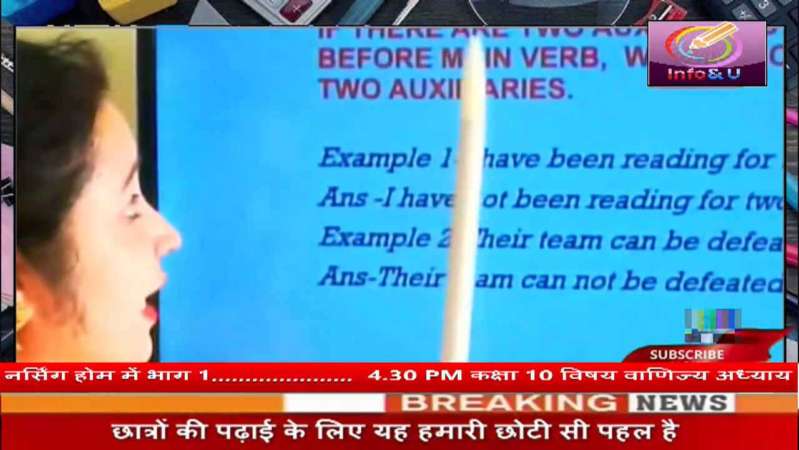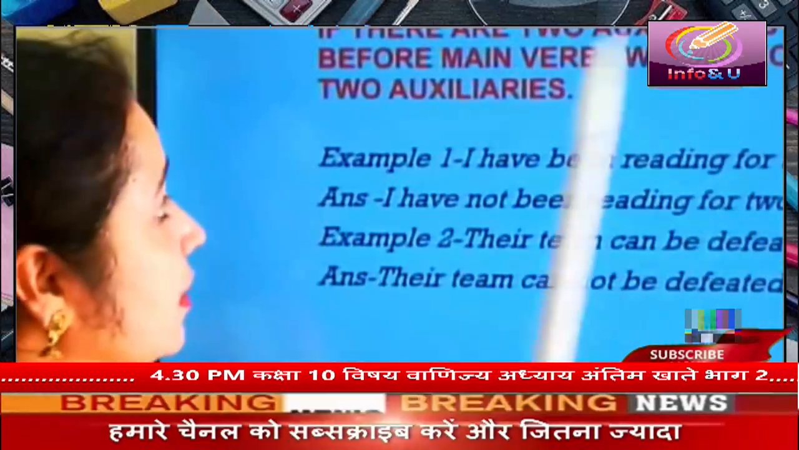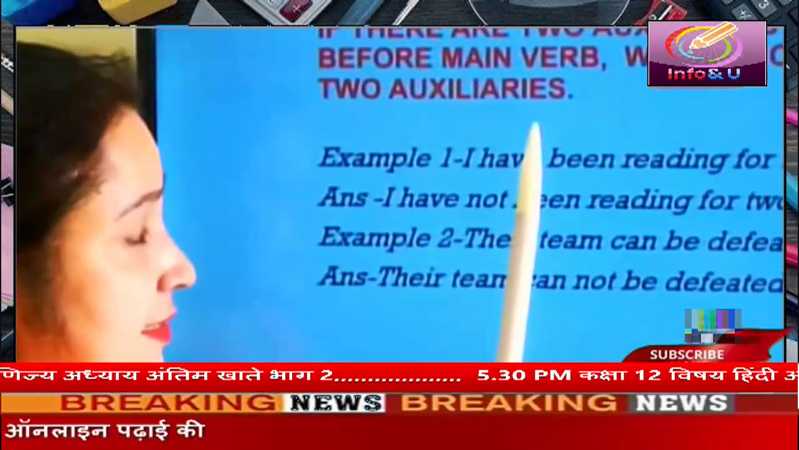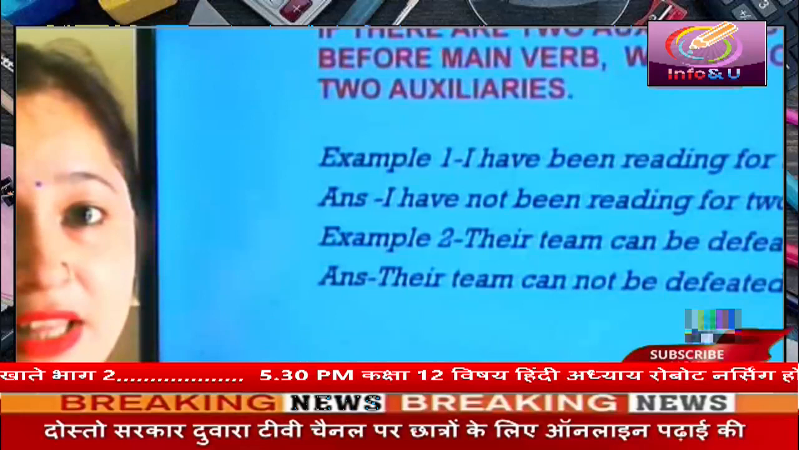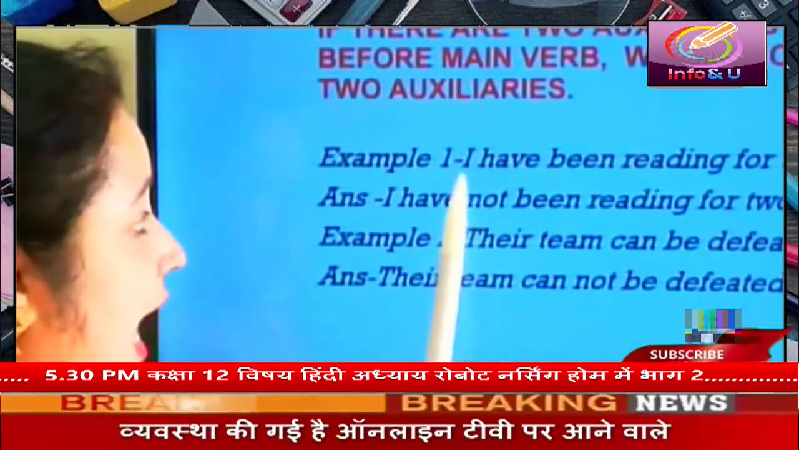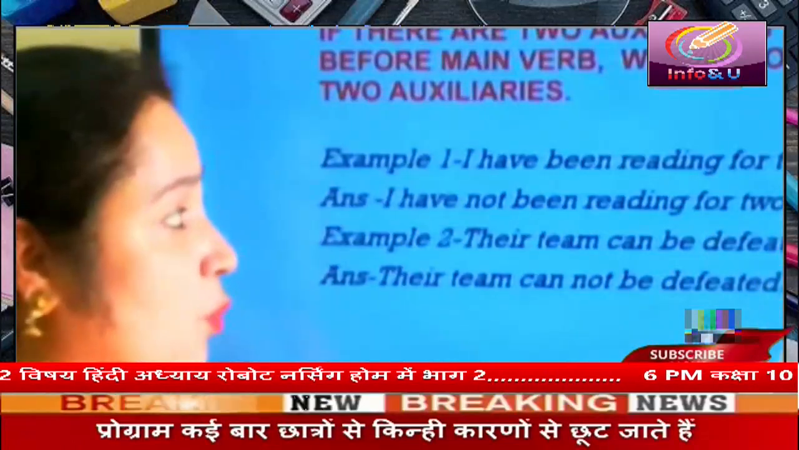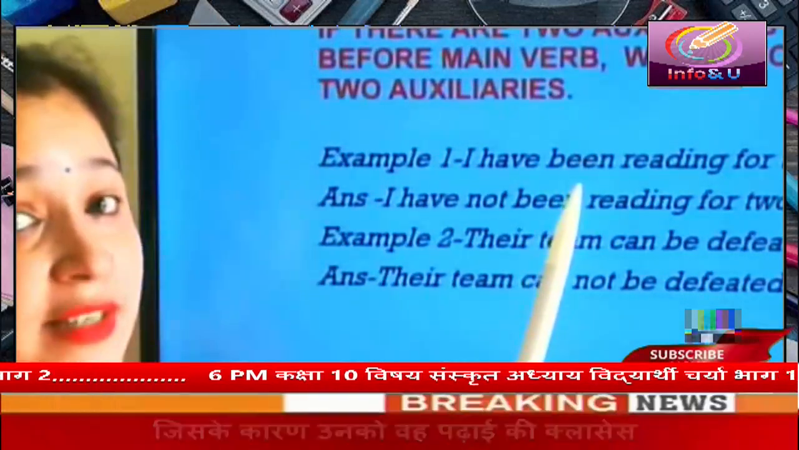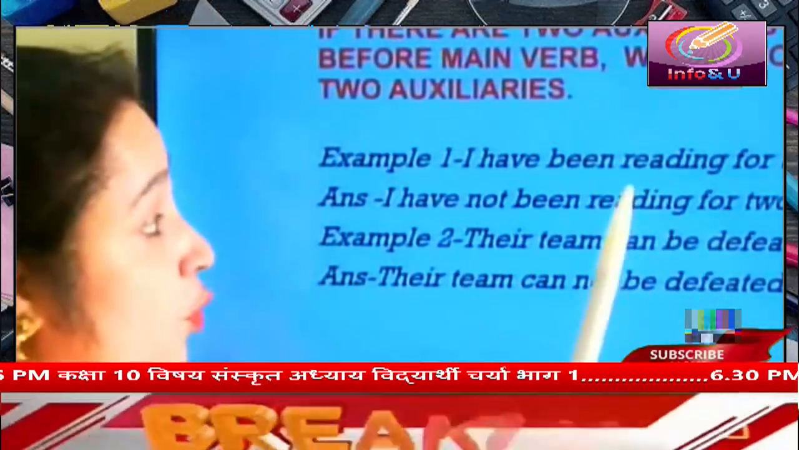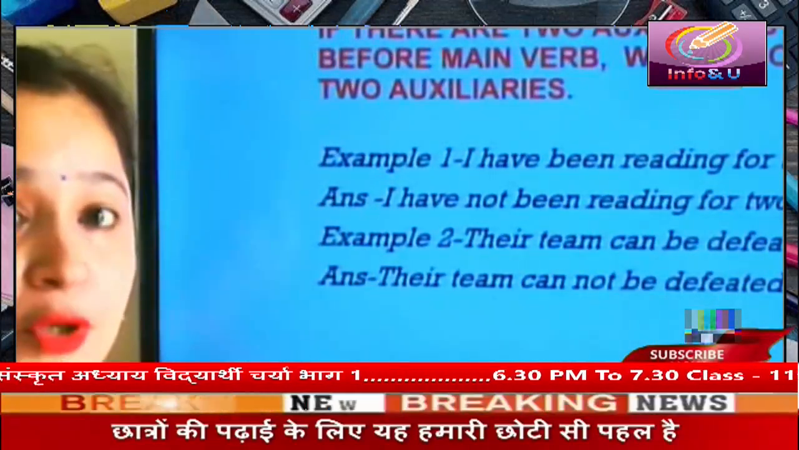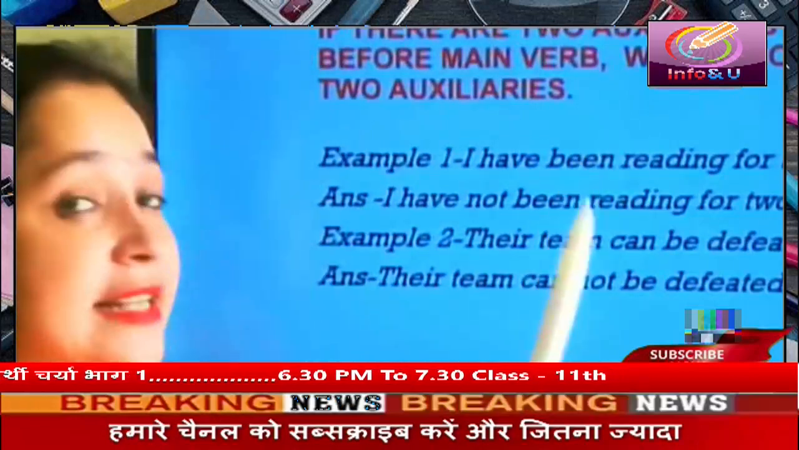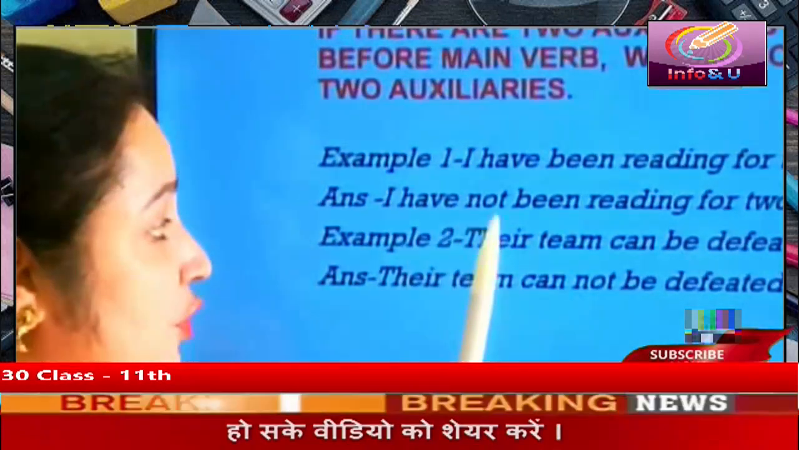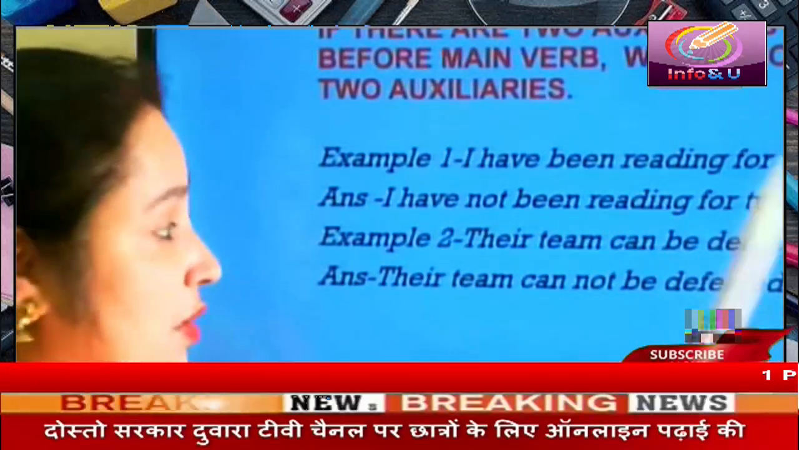Students, if there are two auxiliary verbs before the main verb, we put not between the two auxiliaries. Let us understand with the help of these examples. I have been reading for 2 hours. In this sentence, have and been are two auxiliaries which have been used before the main verb reading. So we will put not between these two auxiliaries to make this sentence negative. So we will write, I have not been reading for 2 hours.